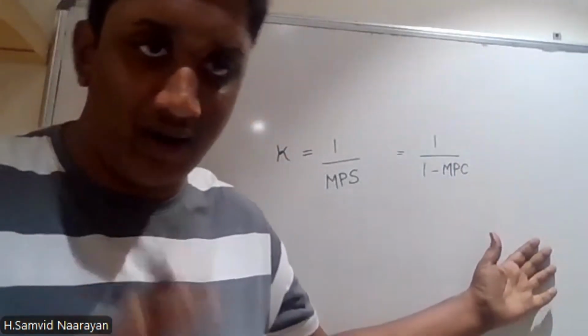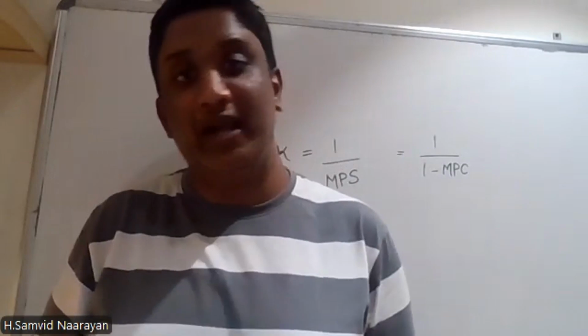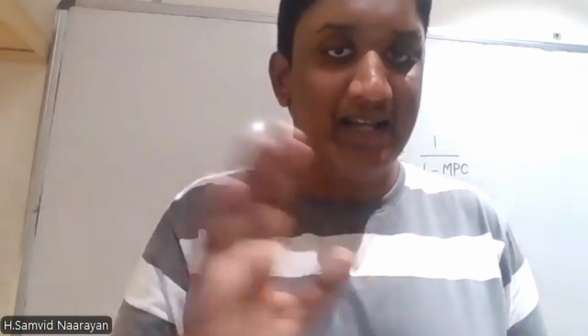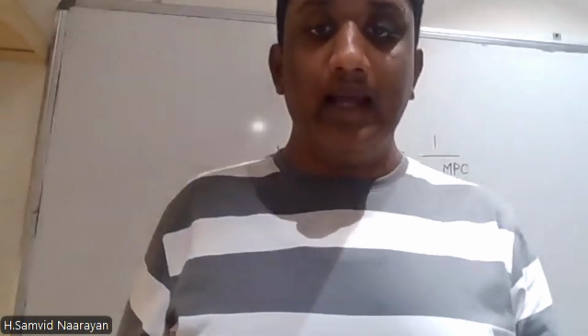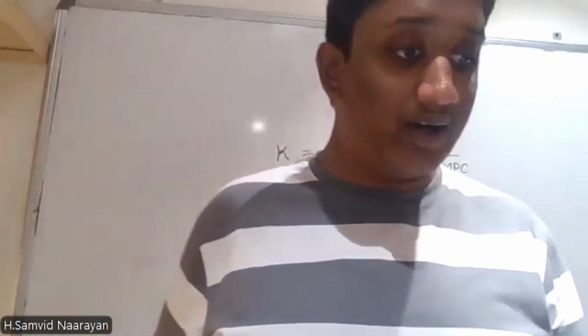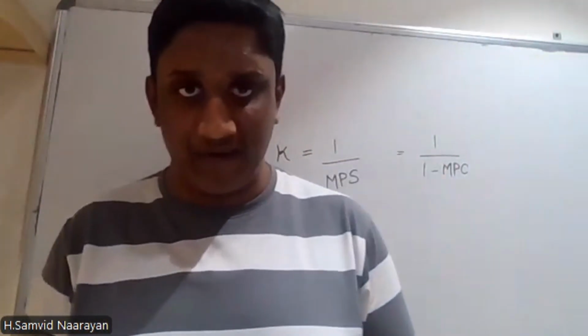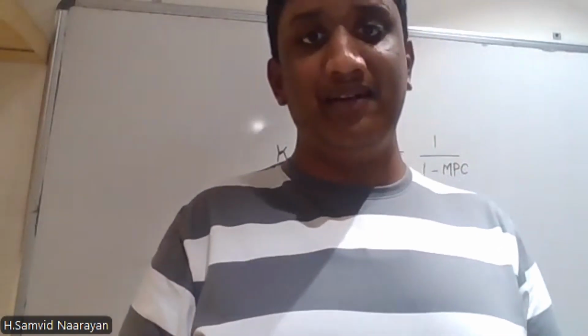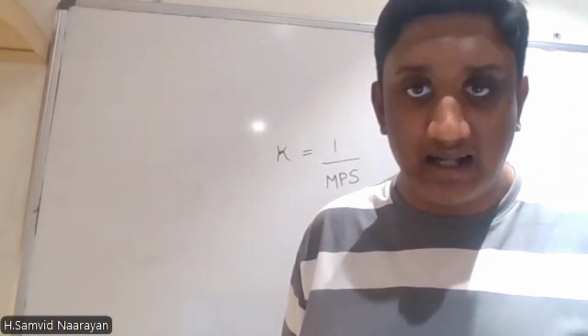So these two are the formulas which we also need to keep in mind. Now, Samvid, why are you telling us all these formulas? Actually, we were talking about the tax cut overview, right? Now, the consumption multiplier mechanism was the second point, right?